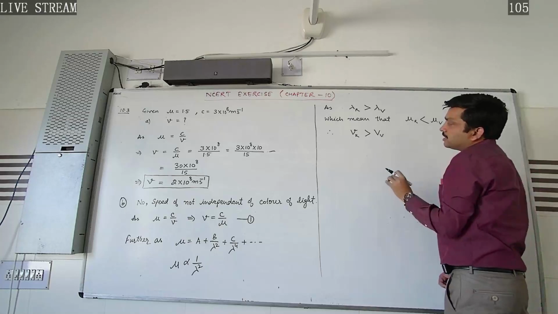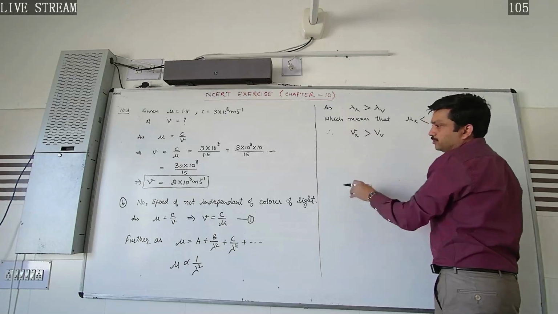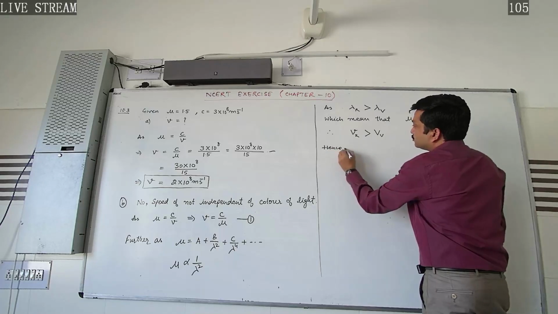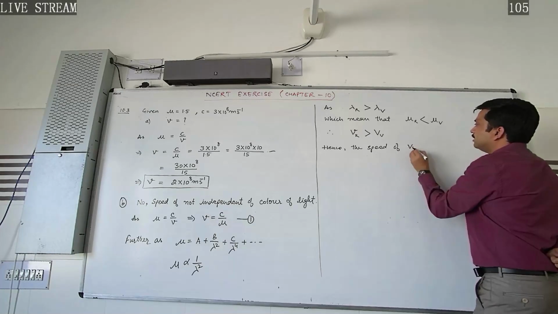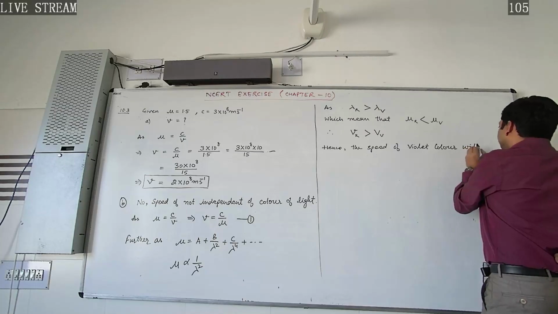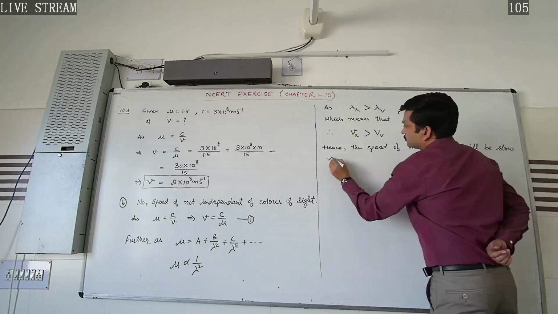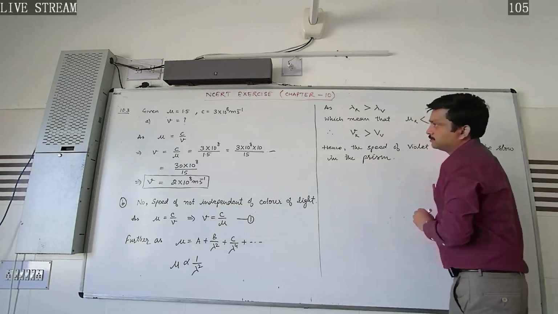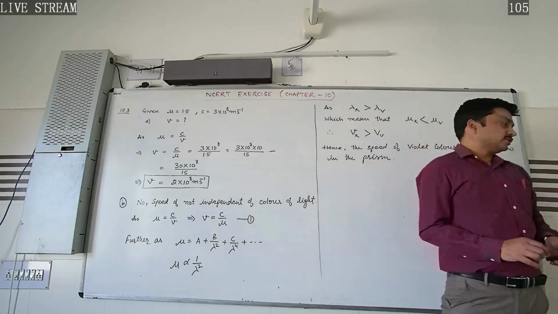So here the question asked is which color will travel slower in the prism, the speed of which color will be slow in the prism. Hence the speed of violet color will be slow in the prism. So this is our answer. Okay, let's move to the next question.